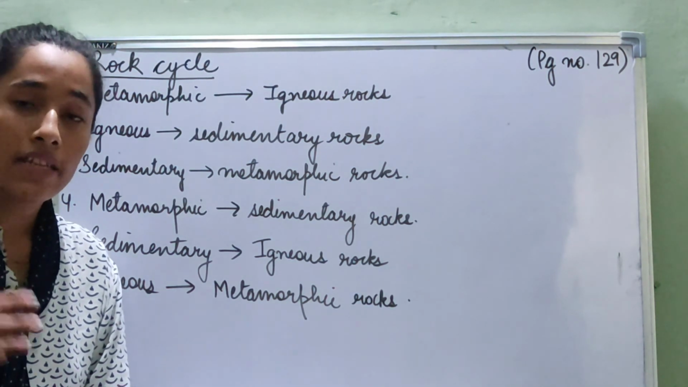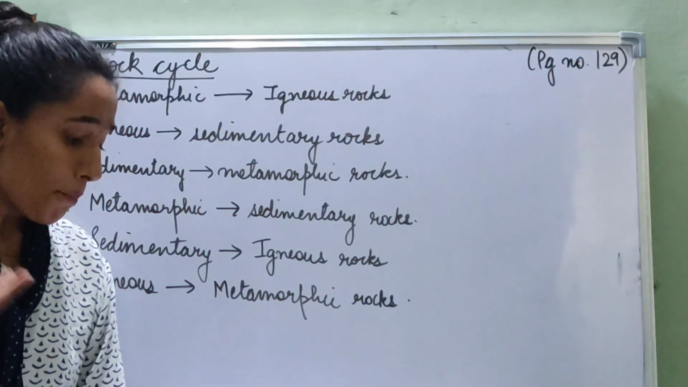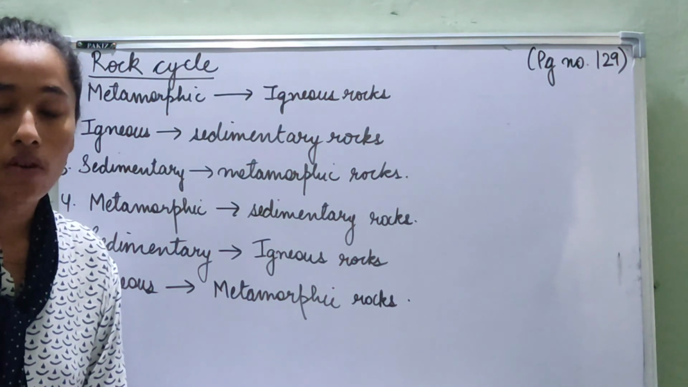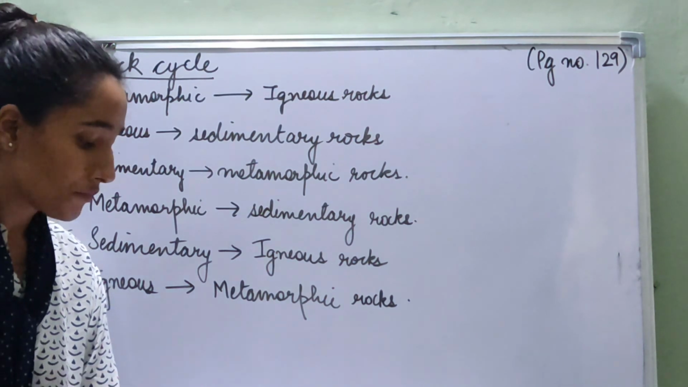So metamorphic rocks that are present deep inside the Earth's crust melt and then form magma, and then they come out on the Earth's surface, then they cool down to become igneous rocks.